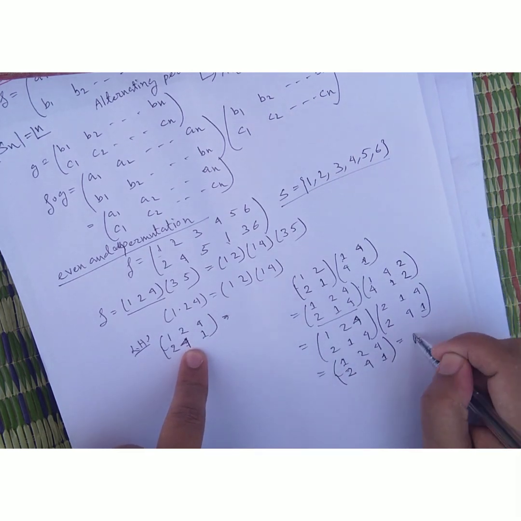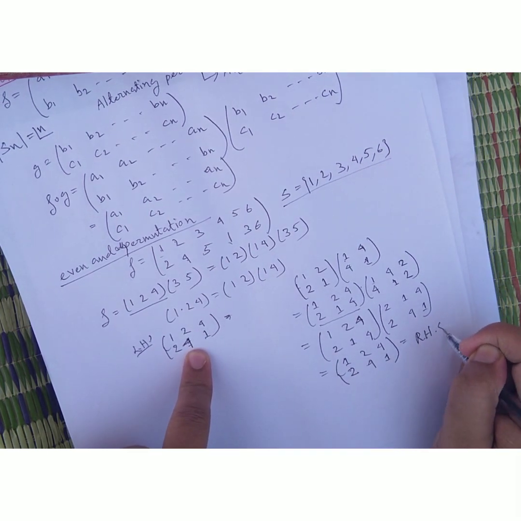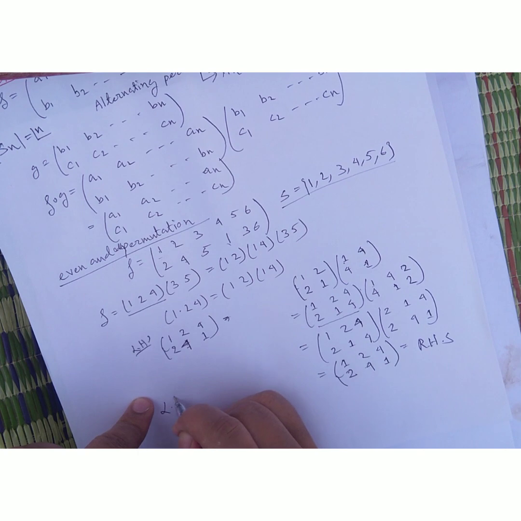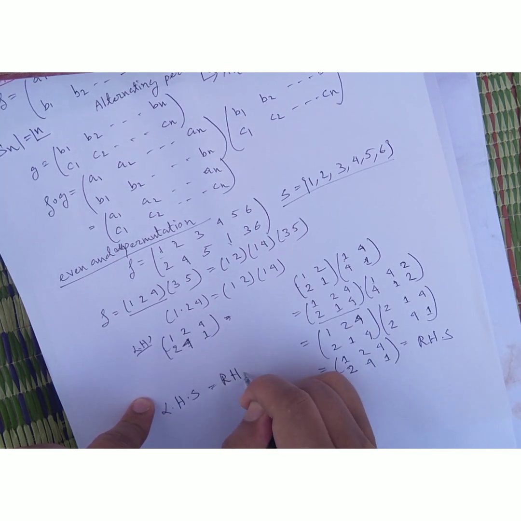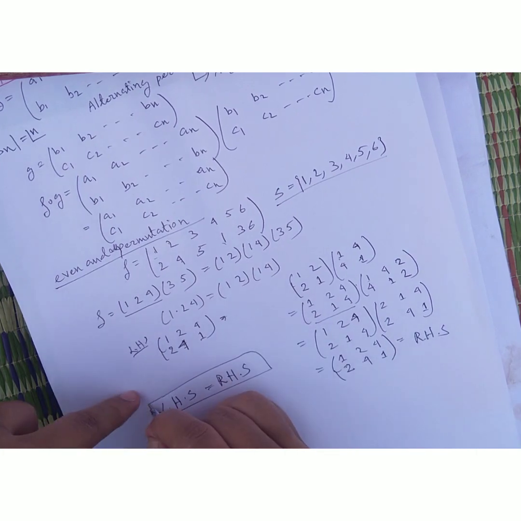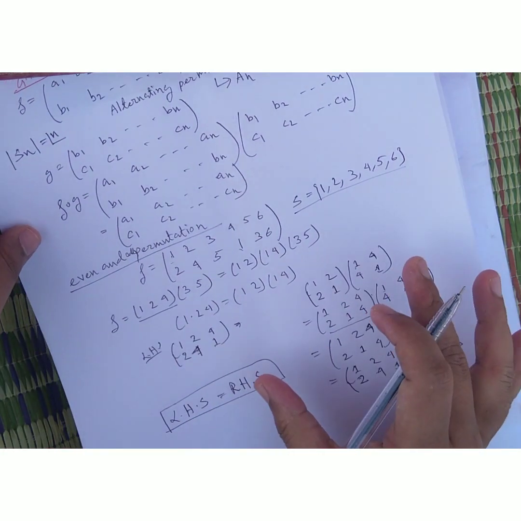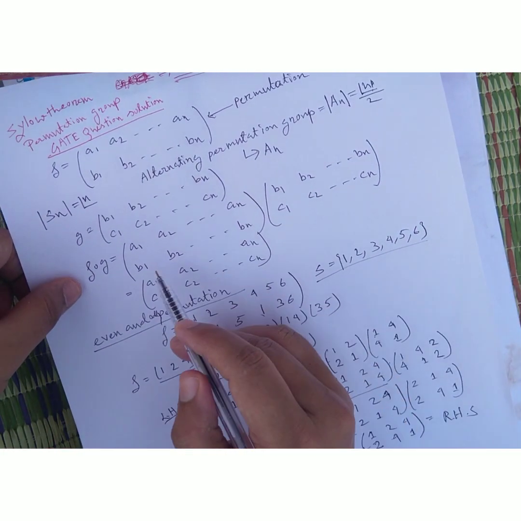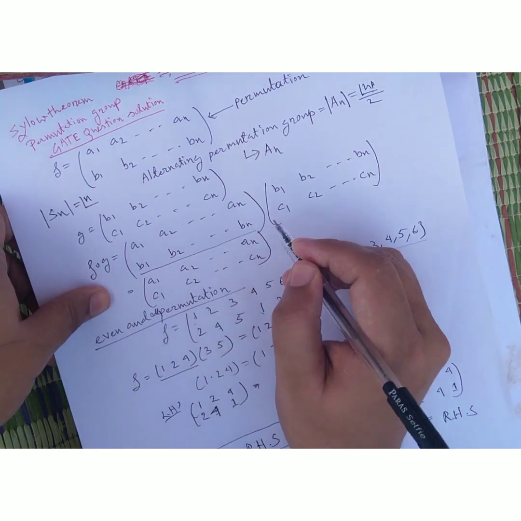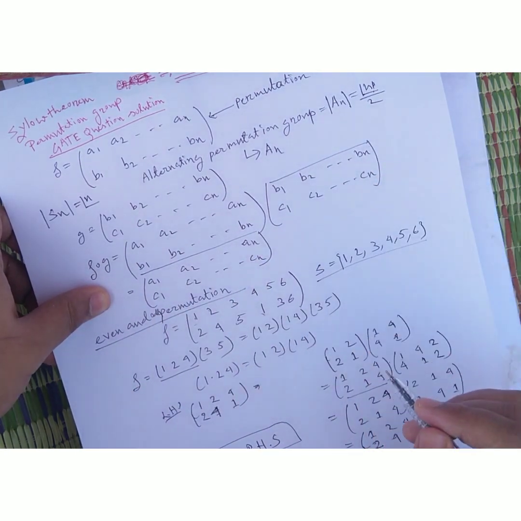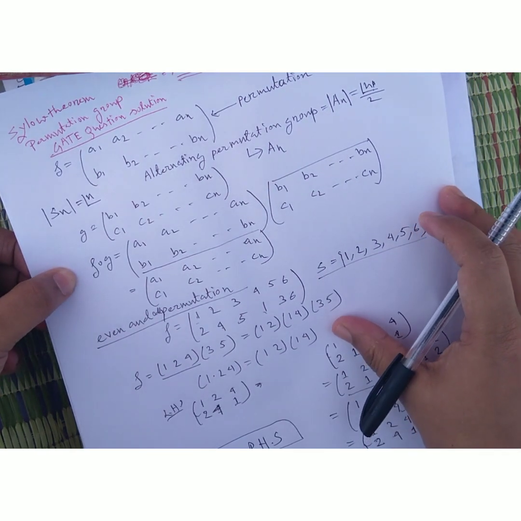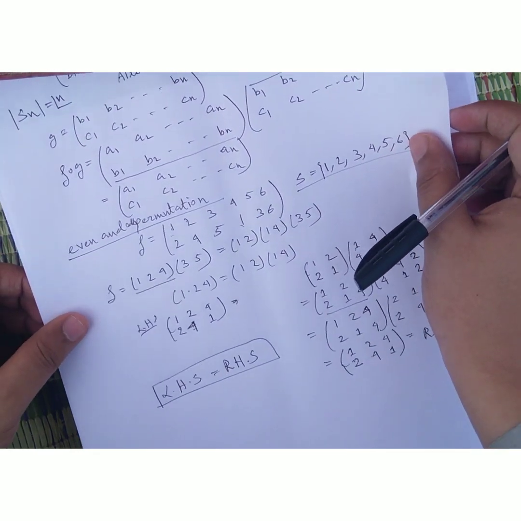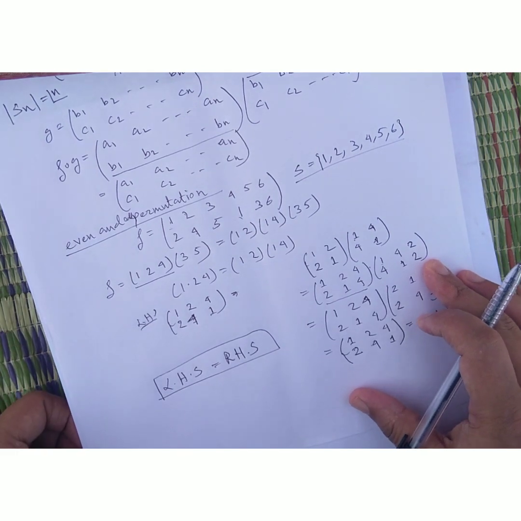So LHS is equal to RHS. Okay, this is the main point. That's why I teach this way: B1, B2, Bn arrangement. This way you can arrange.